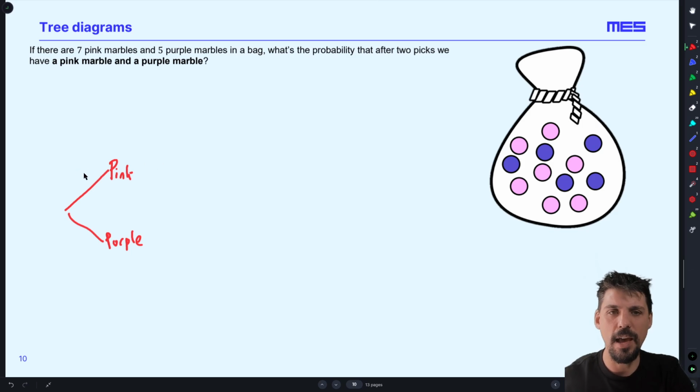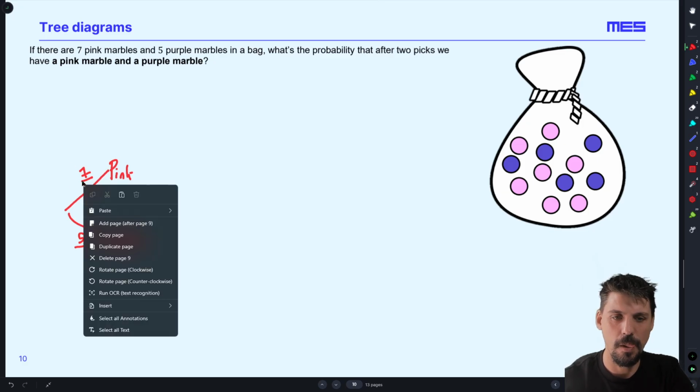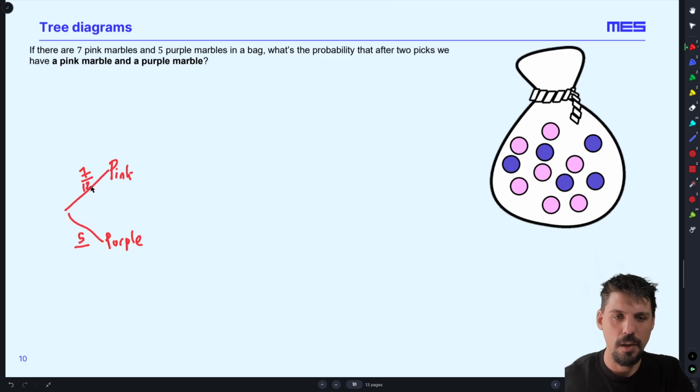Now, the odds of that happening: there are 7 pink marbles out of 12, and there are 5 purple out of 12. Cool. Now, the next marble is either pink or it is purple. If I've already drawn a pink, there are only 6 pink out of a possible 11 marbles, and there are still 5 purple out of 11. And these two still add up to 1.